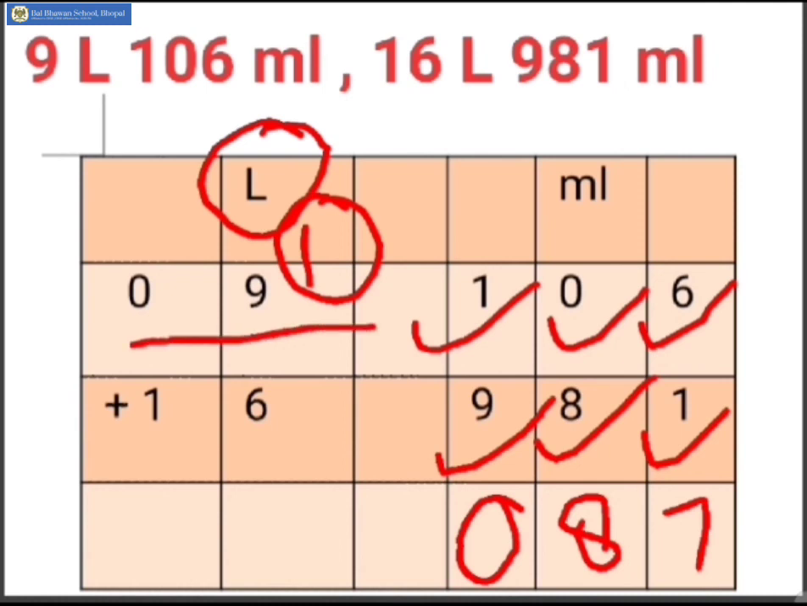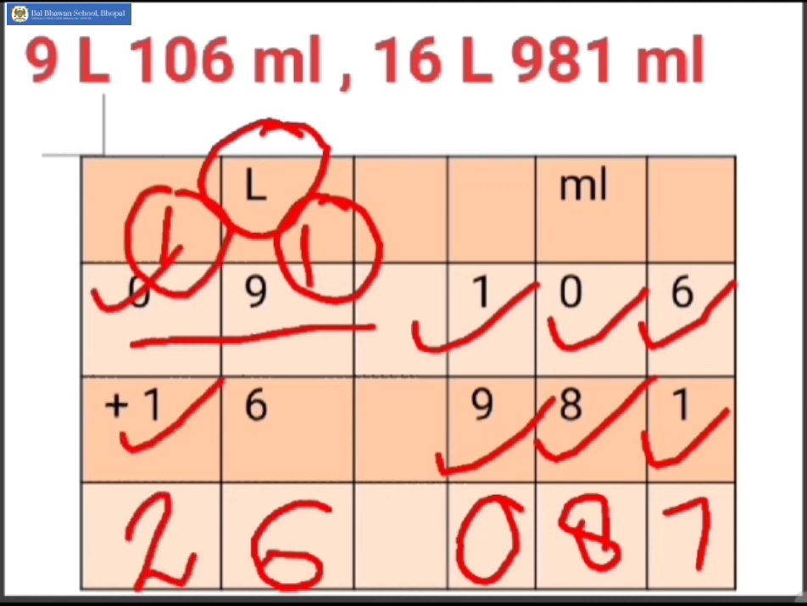This becomes 10 liters, 9 and 1. But let us add it column wise. So 9 and 1 is 10. 10 plus 6 will be 16. So 6 here, 1 carried over. 1 plus 1 is 2. So your final answer is 26 liters and 87 milliliters.